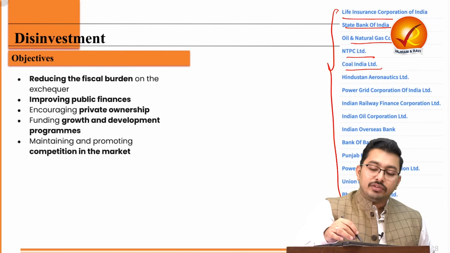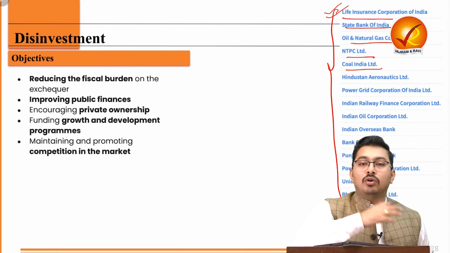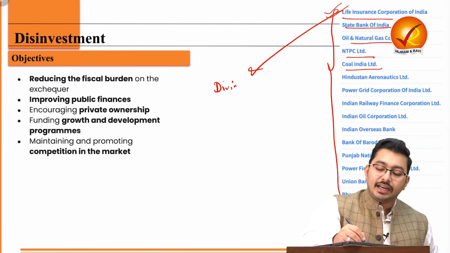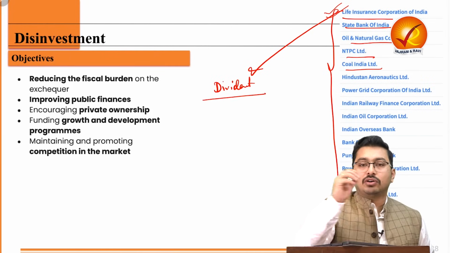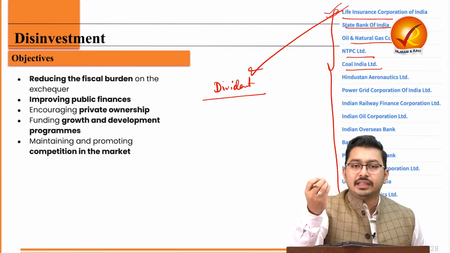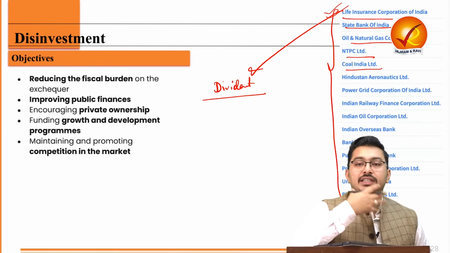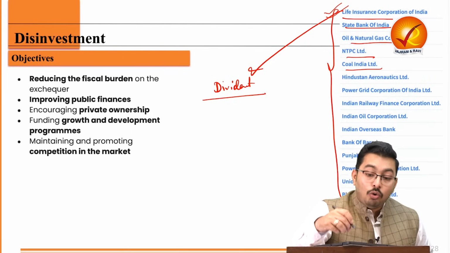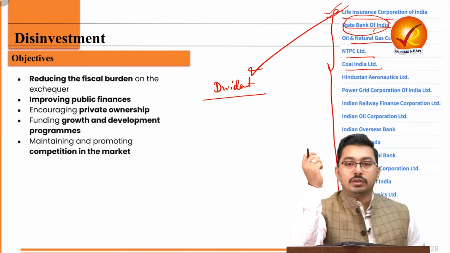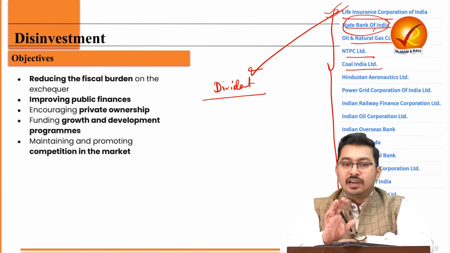Now, let's say over the period of time through investments, the LIC has earned a good amount of profit. So LIC will give Government of India dividend. Why? Because let's say I make 100 rupees. Next year I am making 200 rupees. Next year I am making 300 rupees. So I should also share the profit that I am making with my shareholders. Now, who is the shareholder in SBI? Who is the majority shareholder? So you can also own a share of SBI. But who owns the majority share? It is the Government of India.